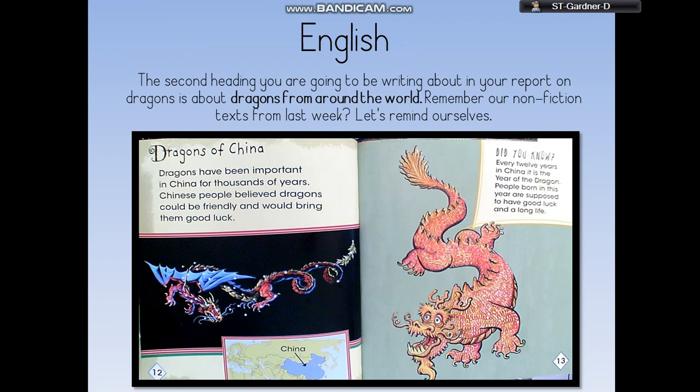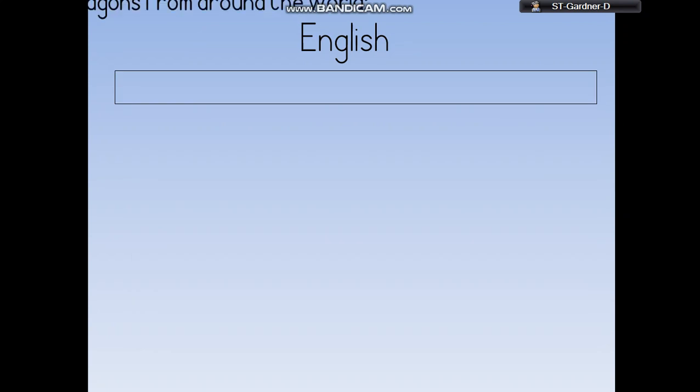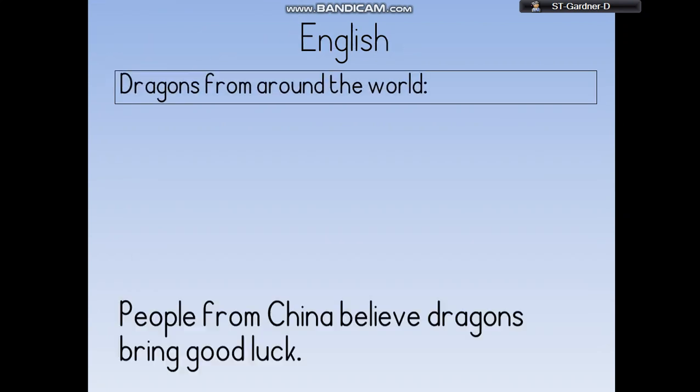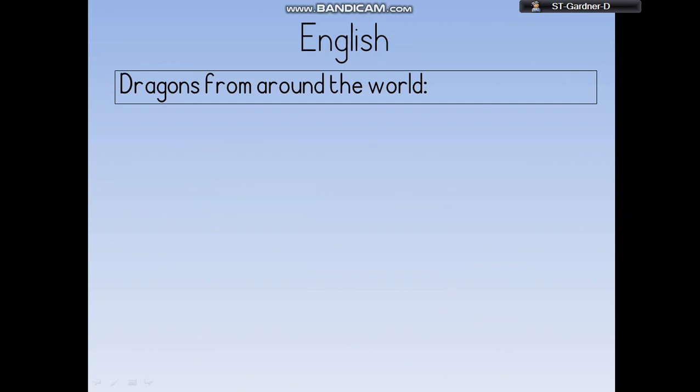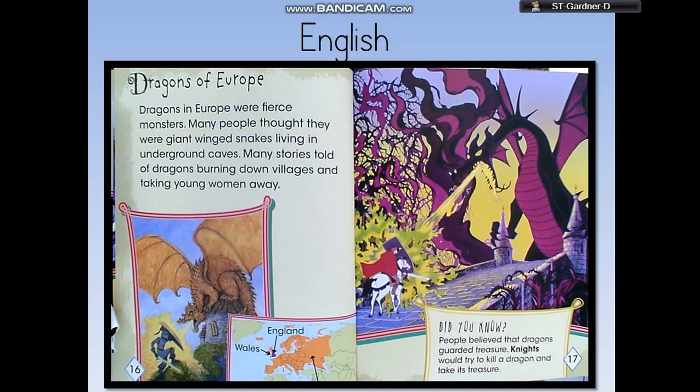But I'm going to choose for this one the fact that Chinese people believe dragons could be friendly and bring good luck. So my first fact under dragons from around the world is going to be people from China believe dragons bring good luck. Okay, that's my first key fact. Now just remember, the key bit here is from around the world. So we're not just going to talk about China. Okay, I don't want to just talk about dragons from China, because that's not telling us from around the world, is it? So I'm going to have a look at what people thought dragons were in Europe.